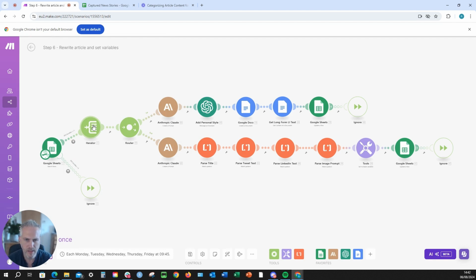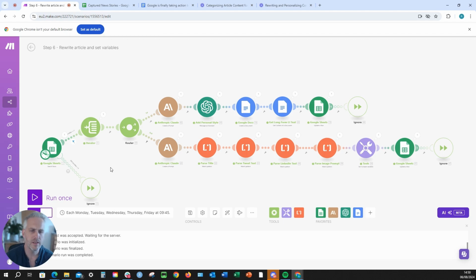We're using an iterator just to cater to multiple stories. In the top stream, what we're doing is creating a longer form article for LinkedIn. And in the bottom stream, we're creating some shorter form material. So this is the step where you could potentially add additional forms of content if you wanted to. So if you wanted to produce a newsletter or a blog, for example, then you would just add some branches in here and you would add the relevant prompts and so forth and broadly replicate what we've done here.